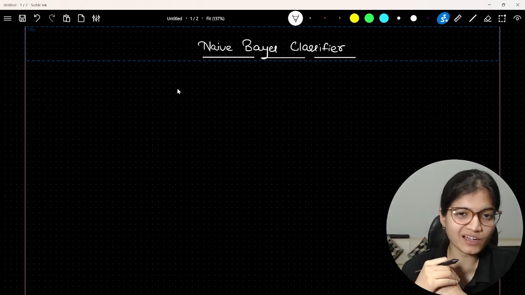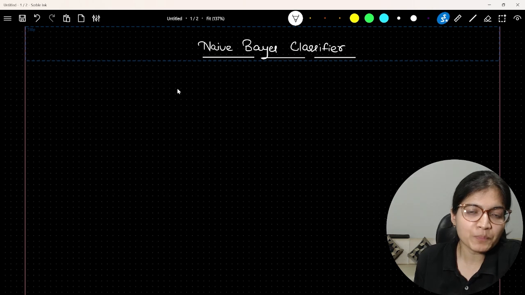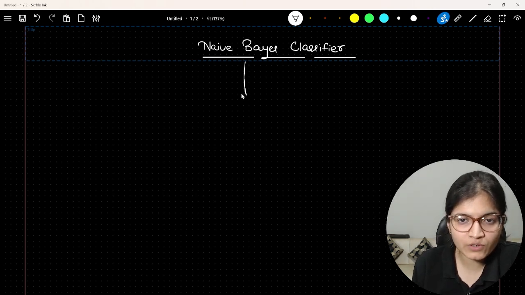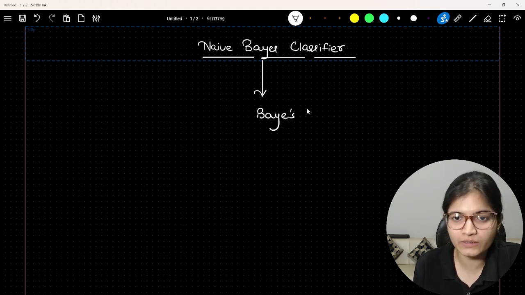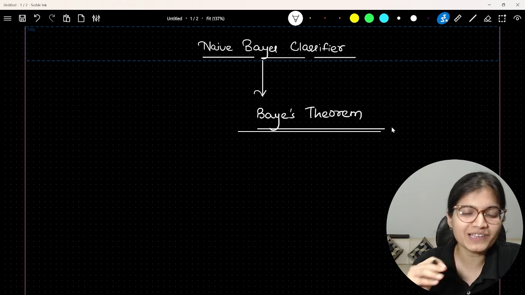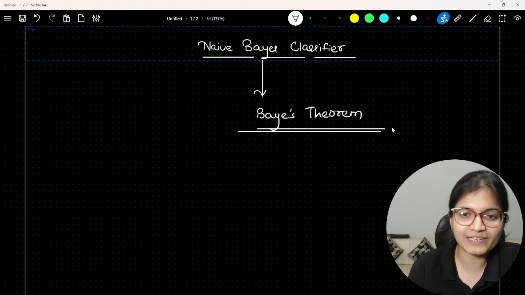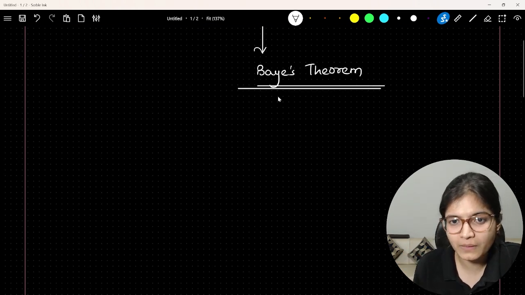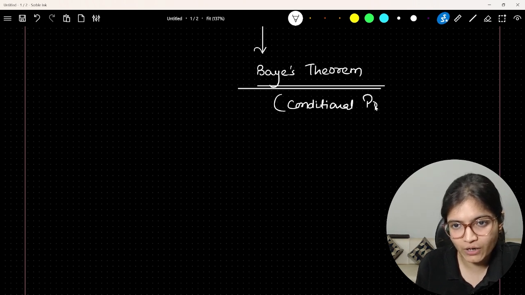Whenever we talk about the naive Bayes classifier, as the name suggests, this algorithm works on the basis of Bayes theorem, which is very widely famous. Whenever we discuss probability, you must have heard of Bayes theorem. What this theorem talks about is something called conditional probability. So it usually talks about the concept of conditional probability.